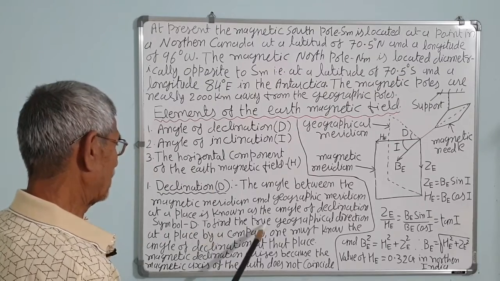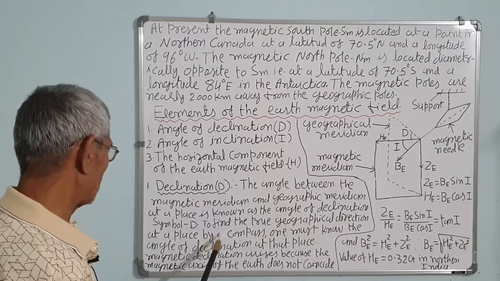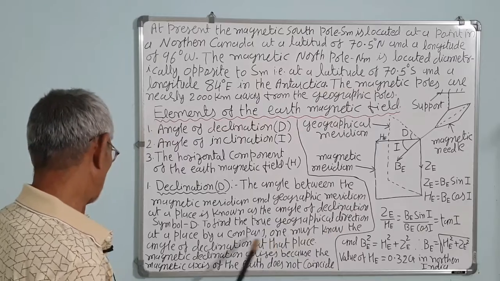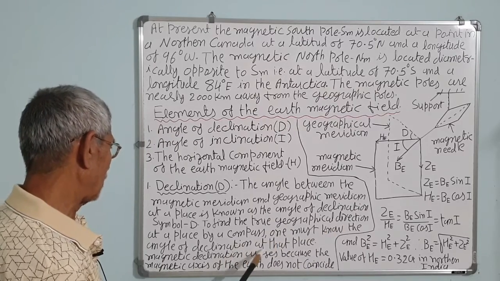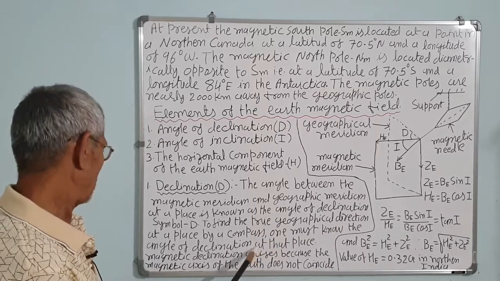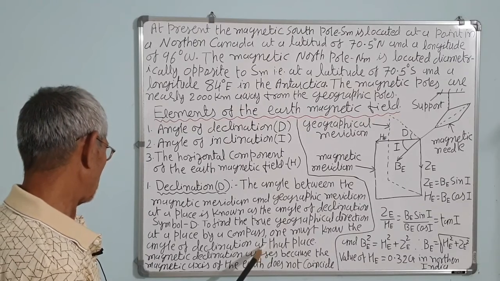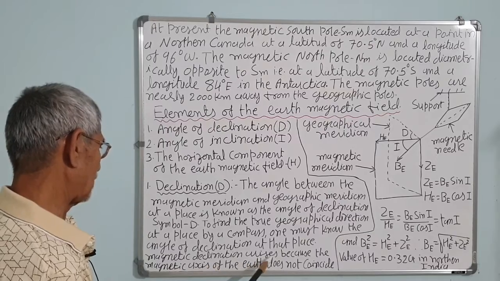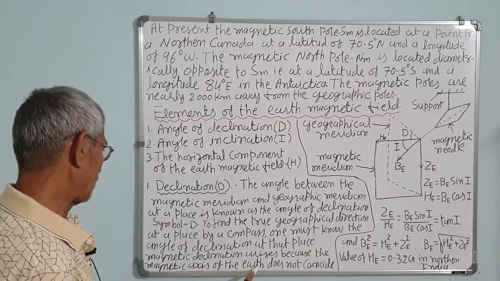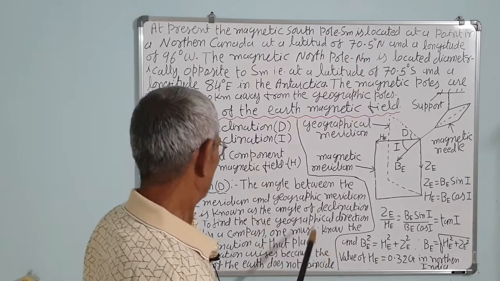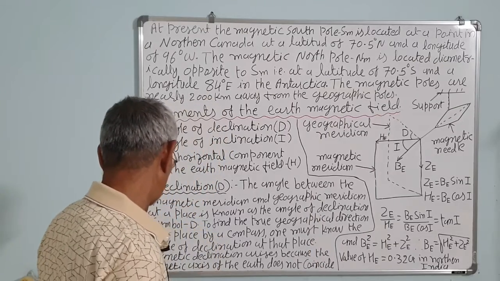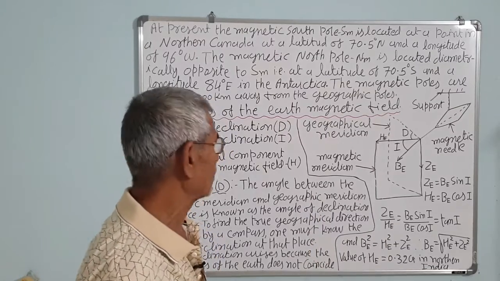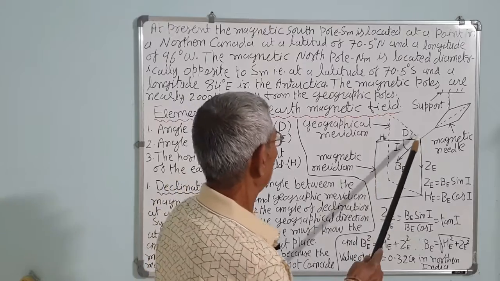To find the true geographical direction at a place by compass, one must know the angle of declination. If you know the angle of declination, you can find out the real geographical north or south direction. Magnetic declination at a place arises because the magnetic axis of the earth does not coincide with the rotation axis. The cause of the declination is that the two axes are not coinciding. Here is a diagram.